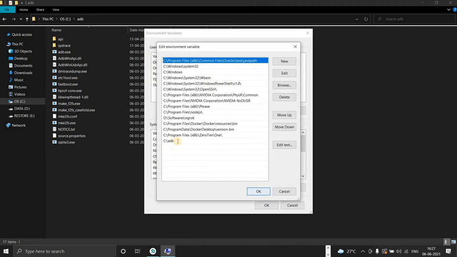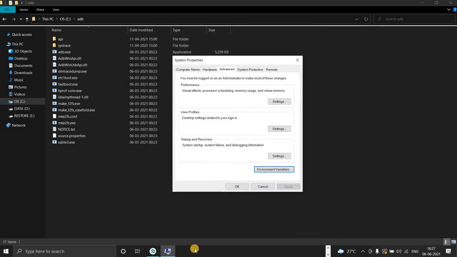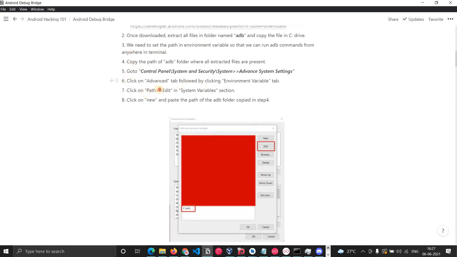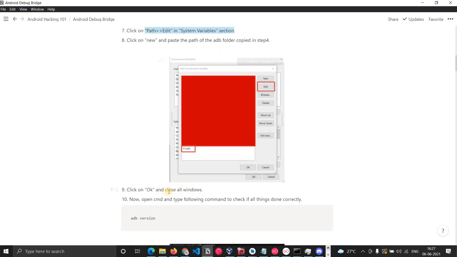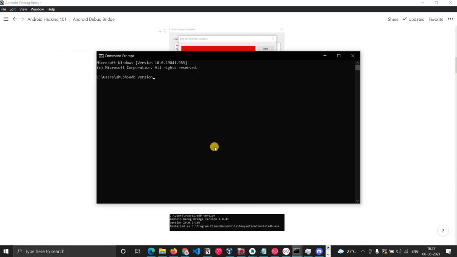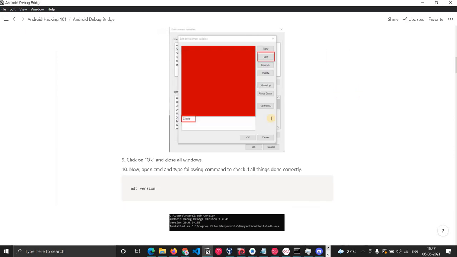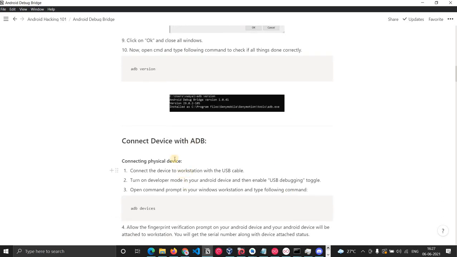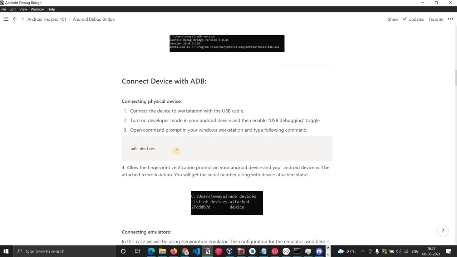If you see path edit, you can see ADB here. These are the steps I have mentioned. You can follow them: click on advanced, set a path in system variables here, then click OK and apply. Now if I type adb version, I get the current ADB version on my system. So now, how can I connect a device with ADB?